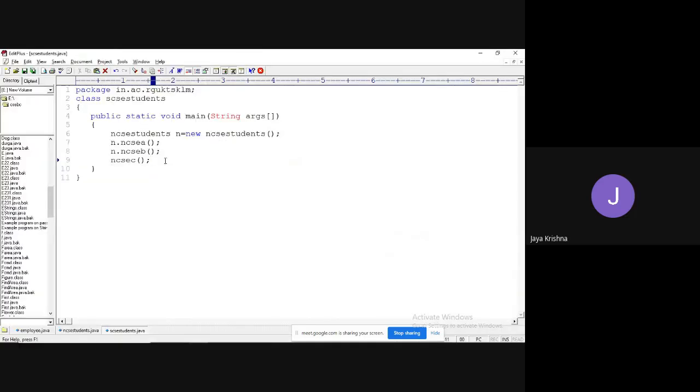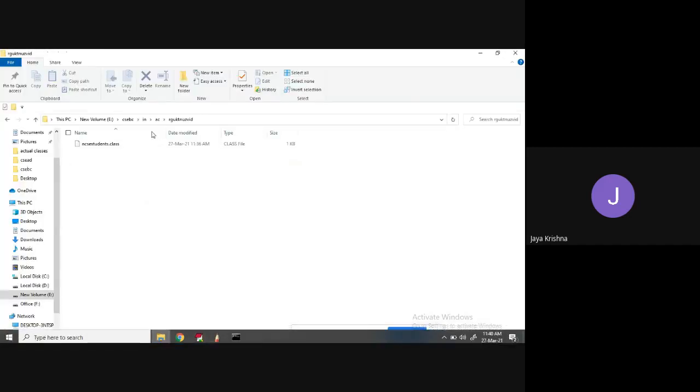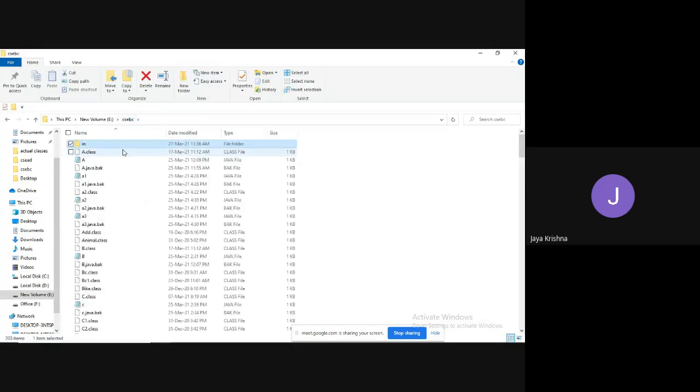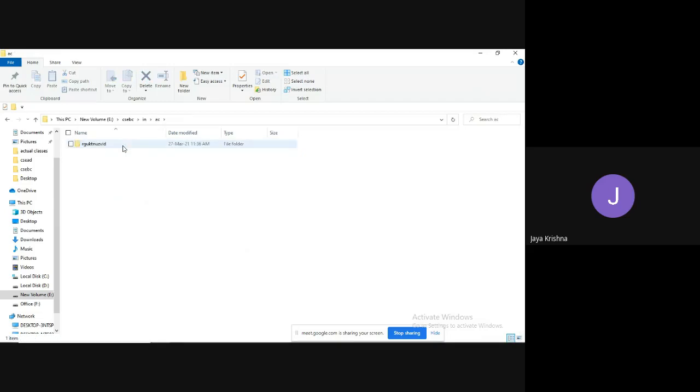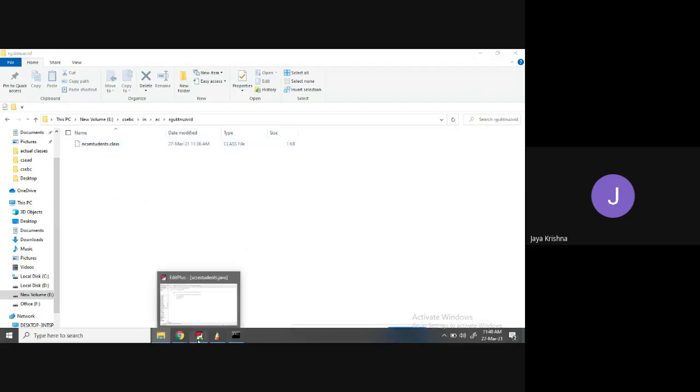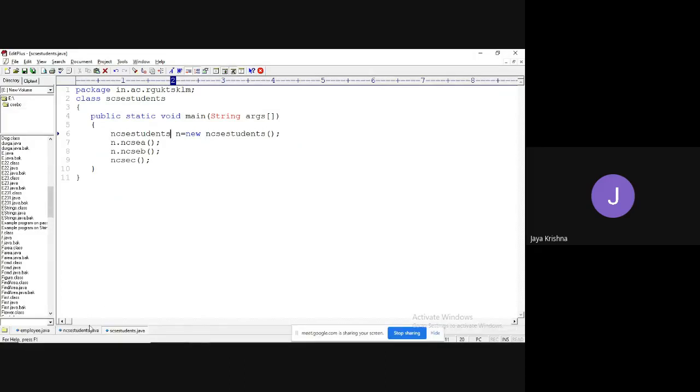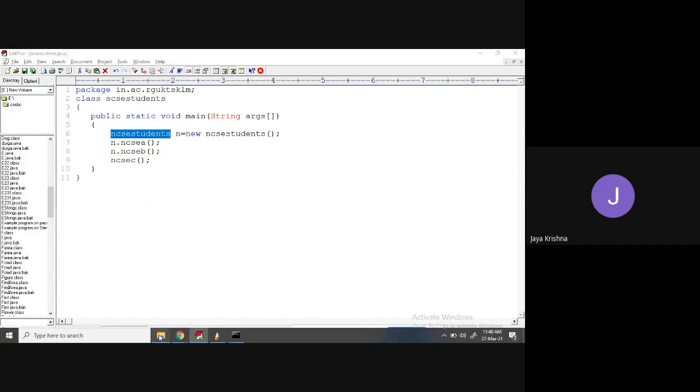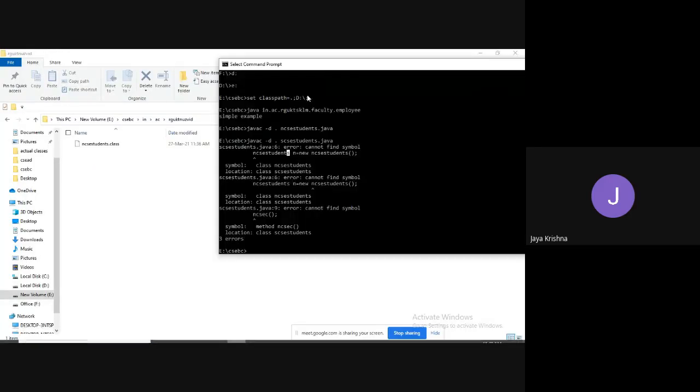I want to modify the code. Where is this NCSC students file available? In which package? Guys, observe. CSCBC in folder, AC folder, rgukt newswood, right? So where is this NCSC students dot class file available? It is available, just see the left side.